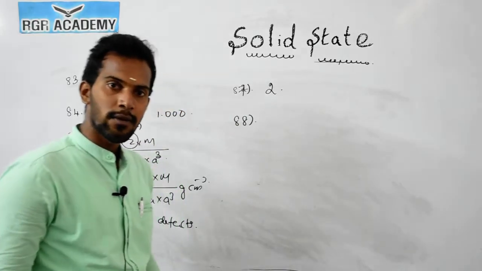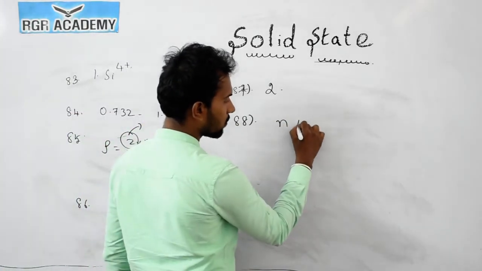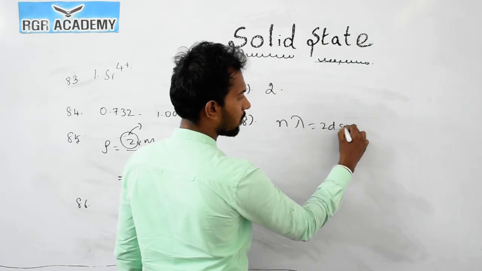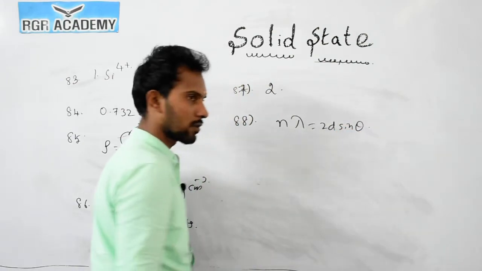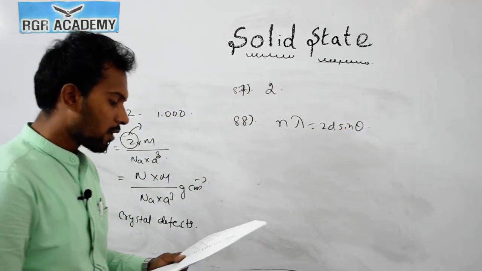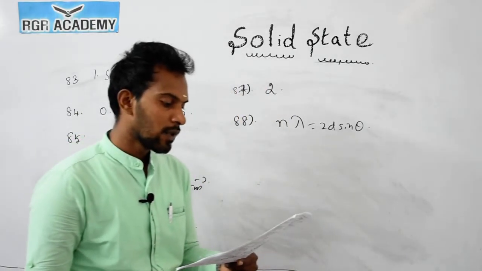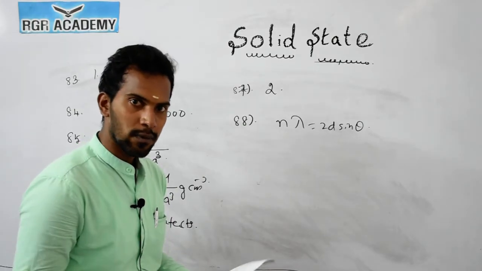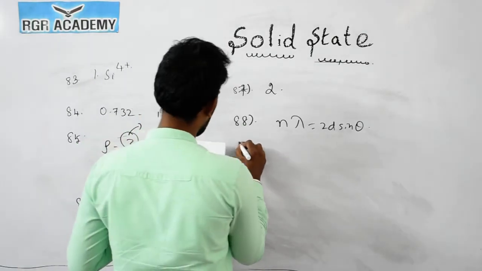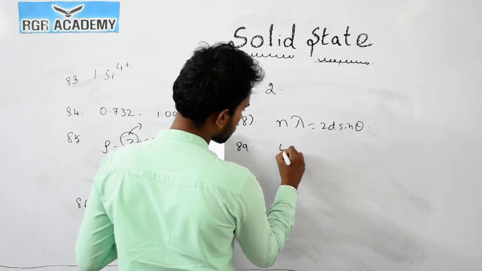Now question number 88. What is Bragg's law equation? We already know n lambda is equal to 2d sine theta. So the answer is the third option. Now the zinc blende structure's coordination number: zinc blende is 4:4. So for question number 89, the answer is 4.